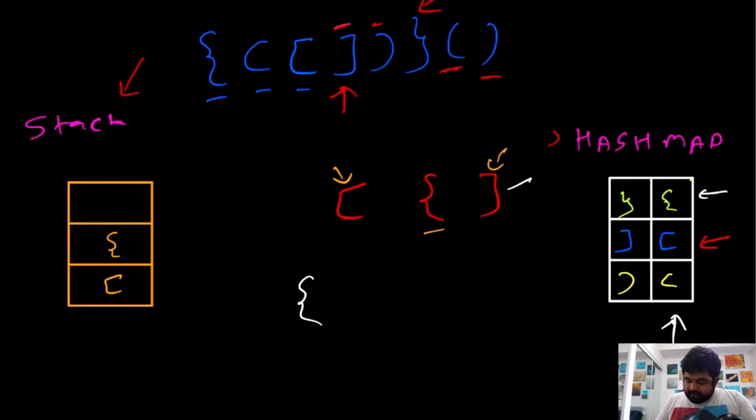Now for this closing bracket, we actually have a corresponding value inside our hash map that looks like this one. These two are not the same, so the moment we identify that, we can immediately return that this string is invalid, and the parentheses are not in correct order, so we are done with this one.